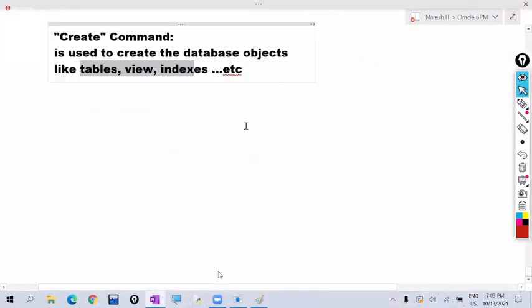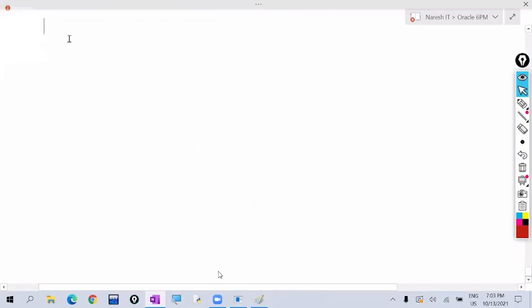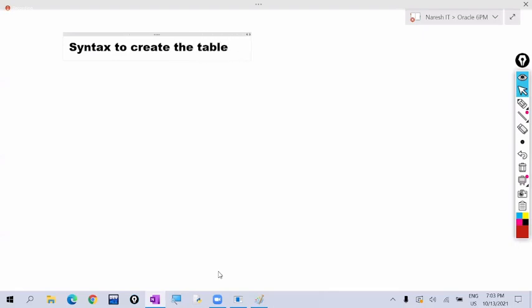Next. In the initial classes, we discuss only tables. After completing the tables topic, we will discuss other database objects. That's why I'm giving only the syntax to create a table. What is the syntax to create the table? We write like this: create is the command. Then write table, because our requirement is creating a table. So we write create table here.